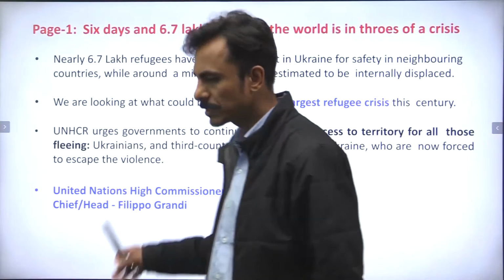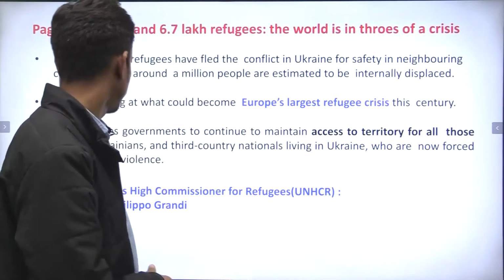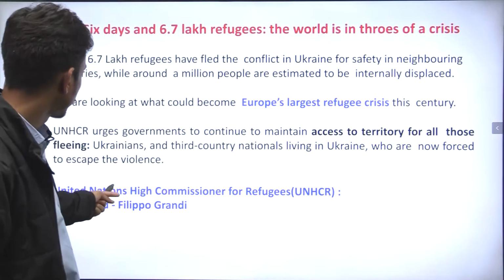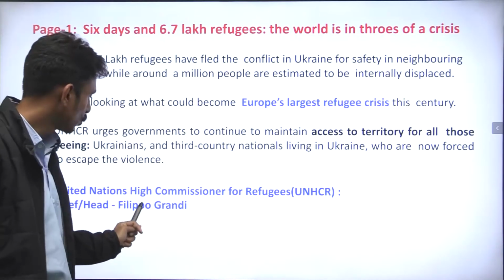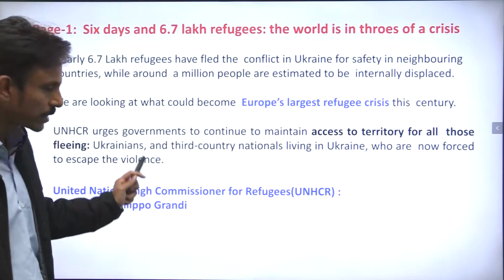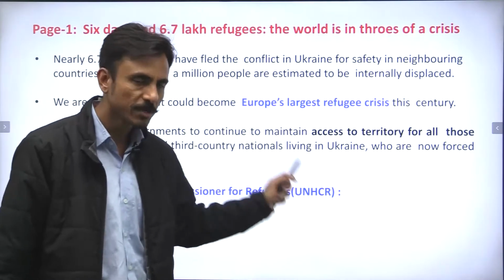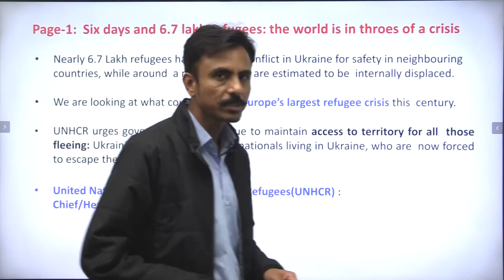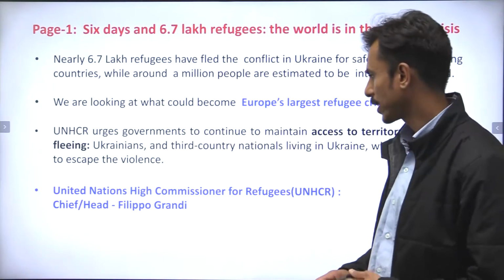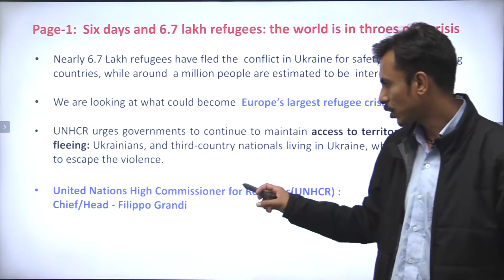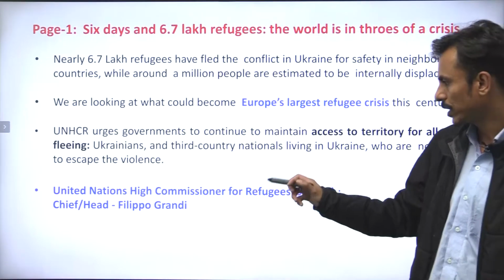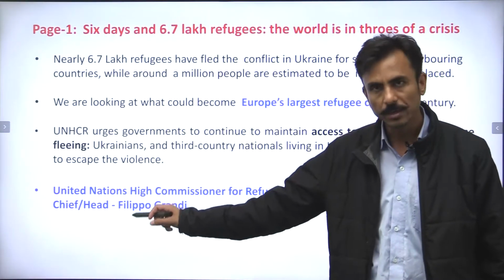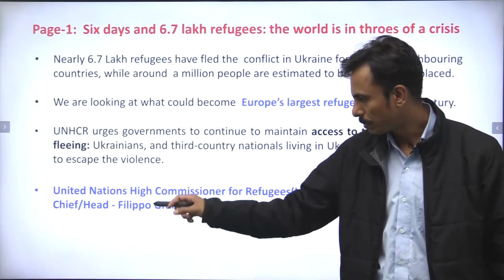So this is an international agency under the United Nations, also called UNHCR, or United Nations High Commissioner for Refugees, right? And it is headed by the commissioner of the UNHCR, and the present head or chief is Filippo Grandi.